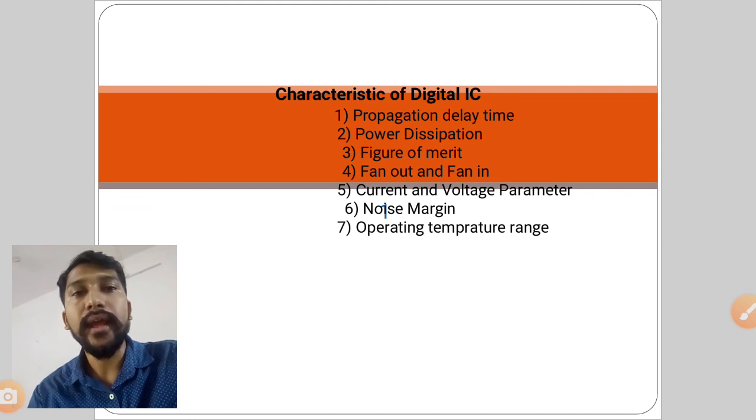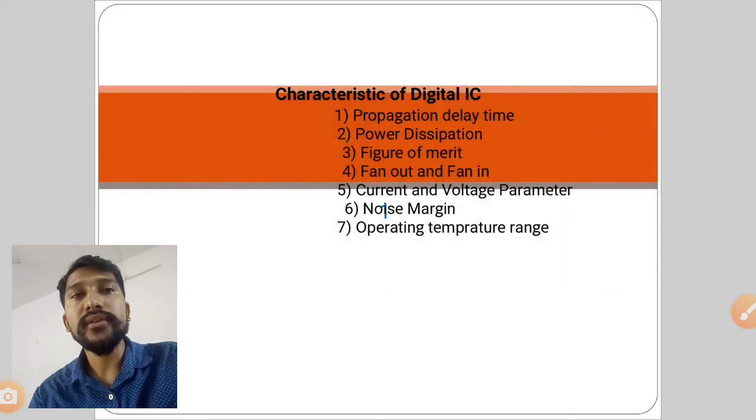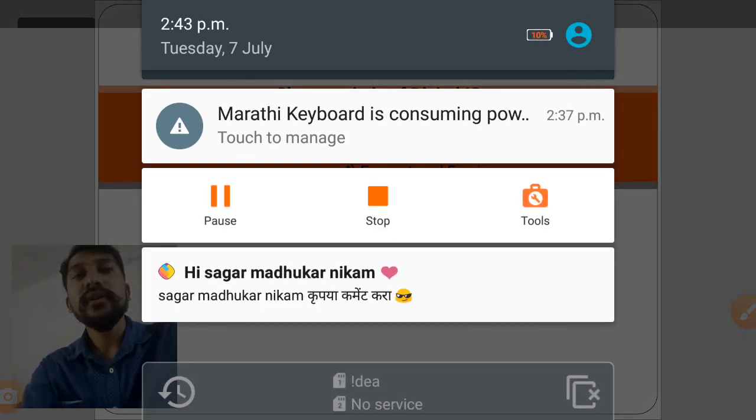Fan in is the number of inputs a gate has. Fan out is the number of inputs of a similar IC that a gate can withstand without changing the output voltage. For current and voltage parameters, take any one gate and write down the input and output parameters. Next is noise margin, the ability of the circuit to tolerate the noise signal. And the last parameter is operating temperature: for consumer application it is 0 to 70 degrees Celsius, and for military it is minus 55 to 125 degrees Celsius. So these are the different characteristics of digital ICs.